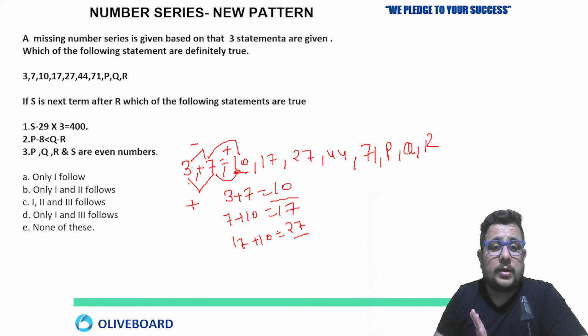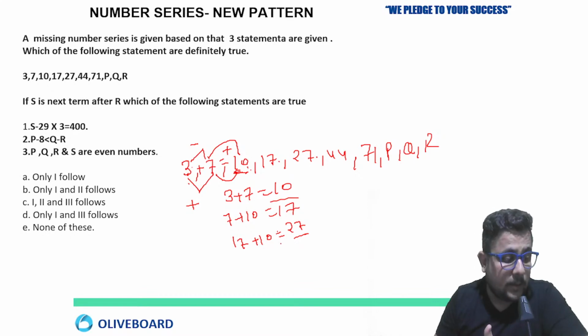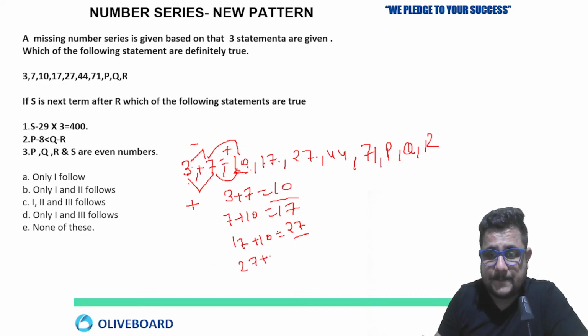So what are we doing? First to second, second to third, third plus fourth, fourth plus fifth. It will give you the next number. We are adding two numbers as a pair, right? First two numbers, then second to third number, third to fourth, fourth to fifth, like that. Now 27 plus 17, or 17 plus 27 also you can say, will give you